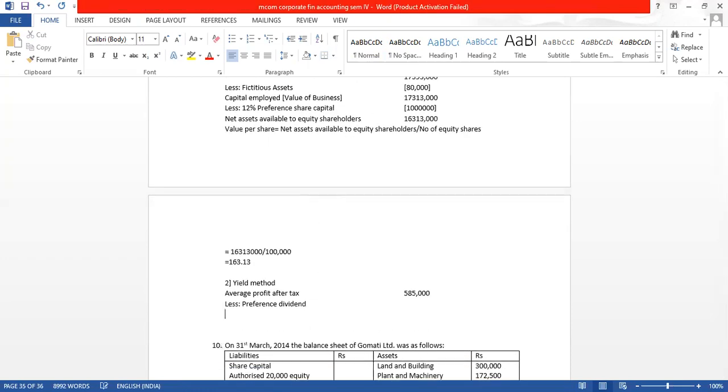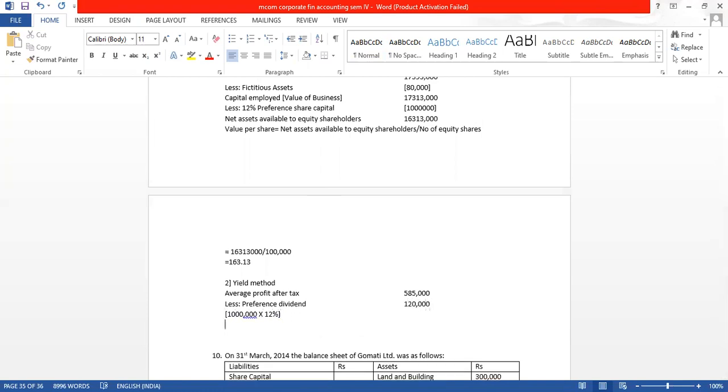How much will it come to? 10 lakhs into 12%, so the dividend is coming to 1,20,000.